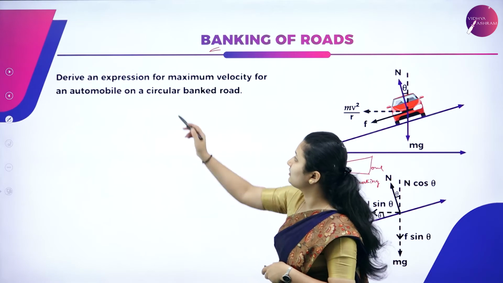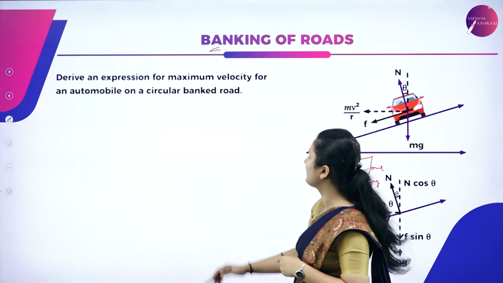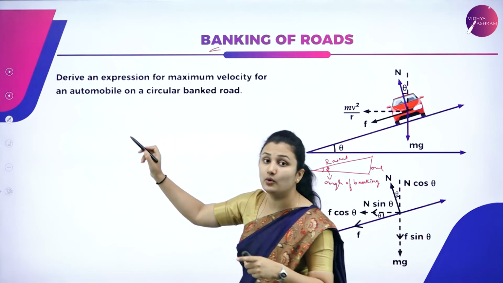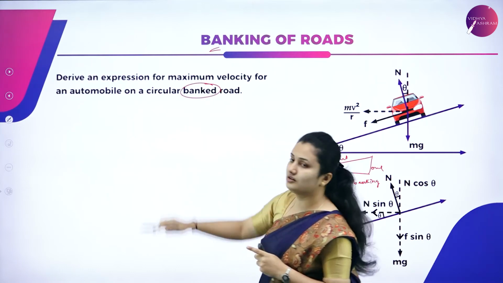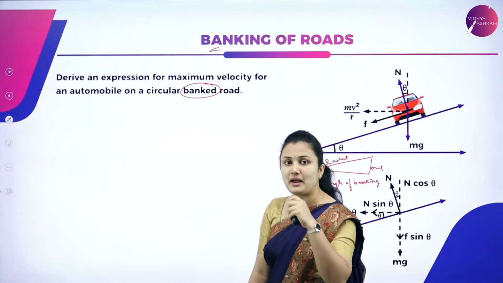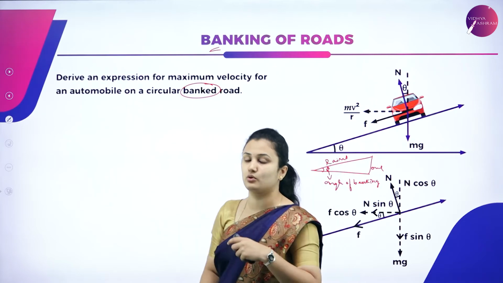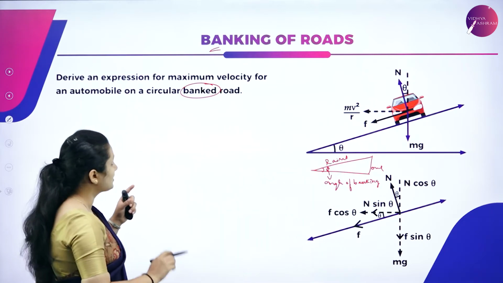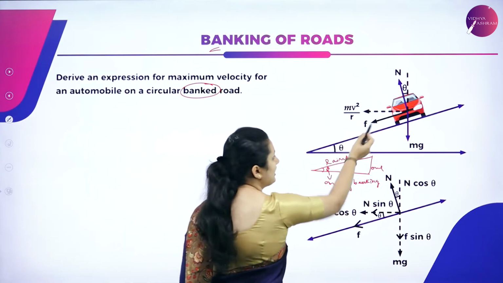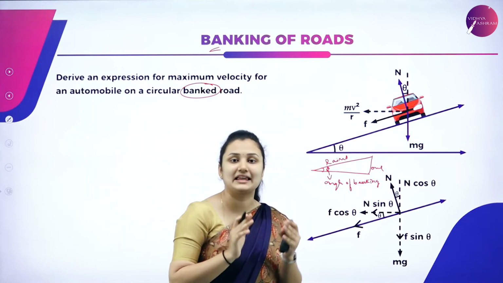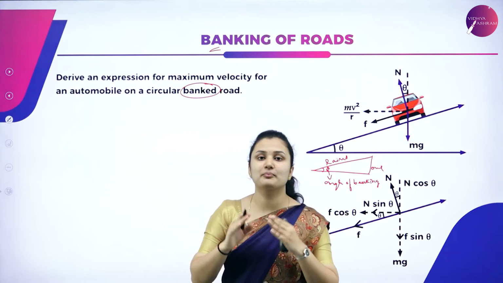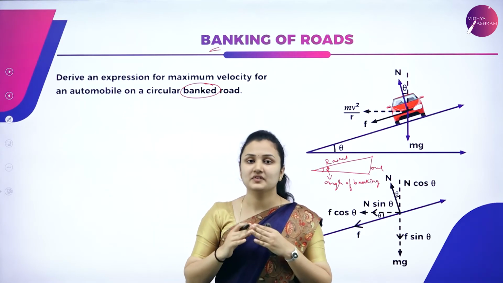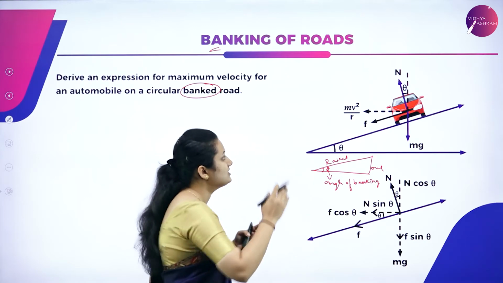Here we have to derive an expression for maximum velocity for an automobile, now not on a level circular road but on a circular banked road. How will you derive the expression for maximum velocity in the case of a banked road? Let us consider a car of mass m moving with a velocity v in a circular